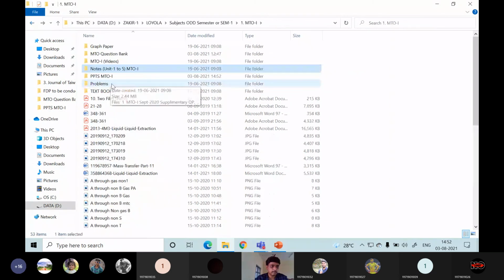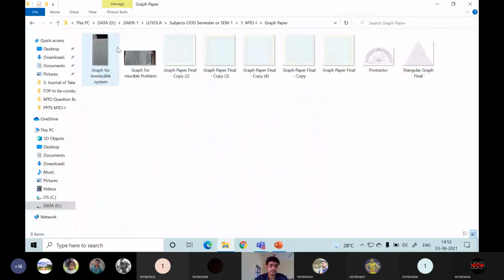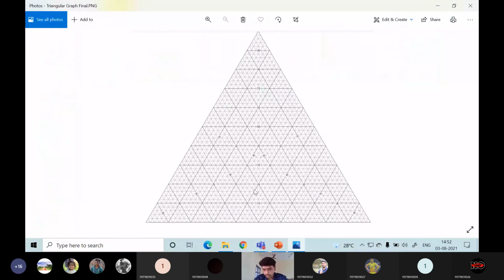Okay, the graph paper. Just see, this is a triangular graph paper. This will be one composition, this will be another composition, and this will be the third composition. A mixture of three components we can easily evaluate using this graph paper. If you know two compositions, you can easily find the third composition using the triangular graph paper.